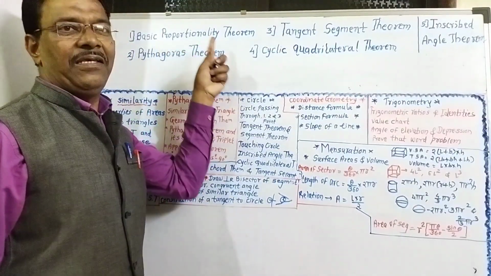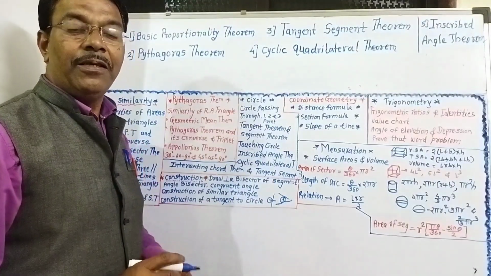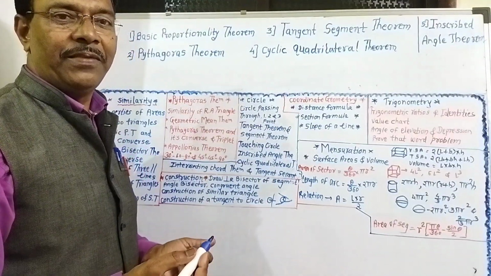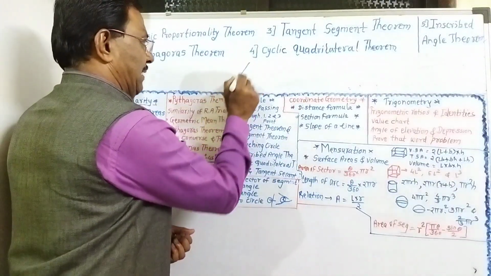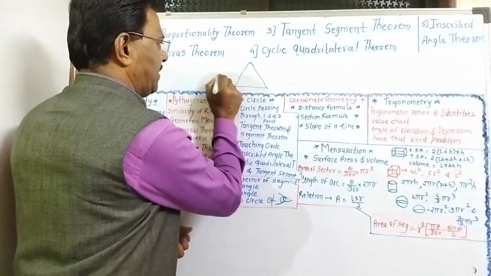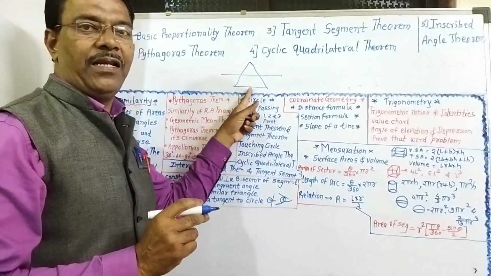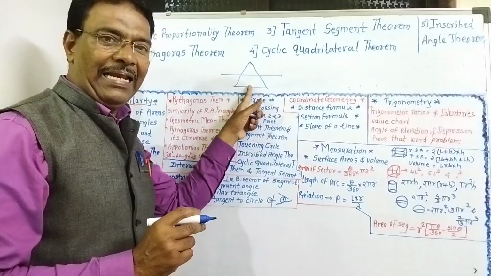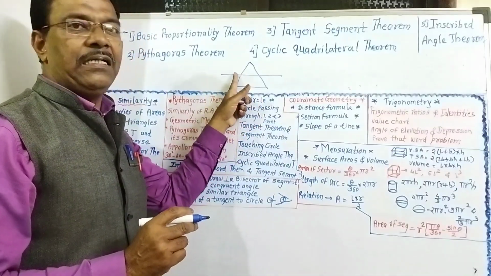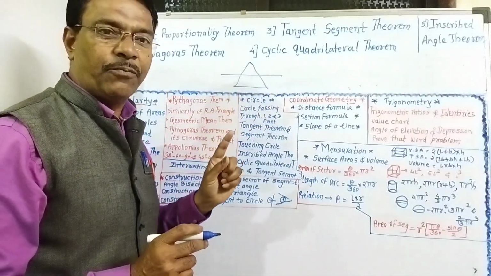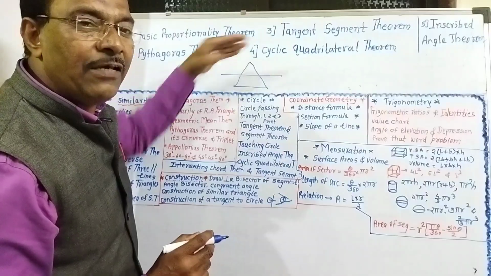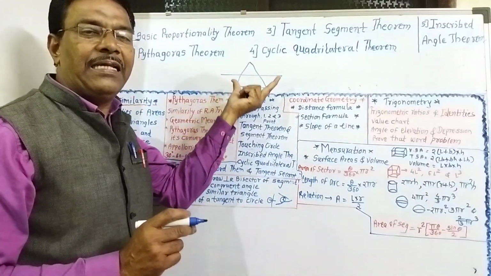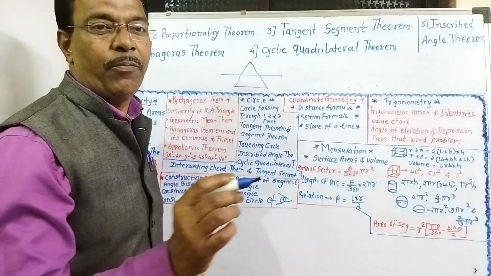First theorem is the basic proportionality theorem. What is the basic proportionality theorem? If a line is parallel to one side of a triangle and intersects the remaining two sides in distinct points, then that line divides the remaining segments in the same proportion.